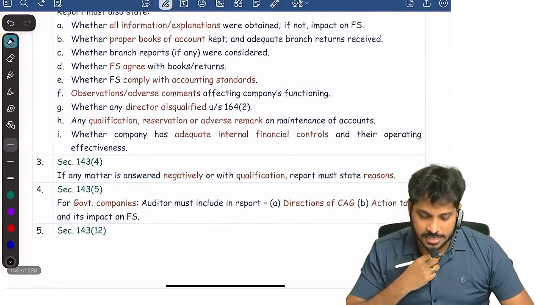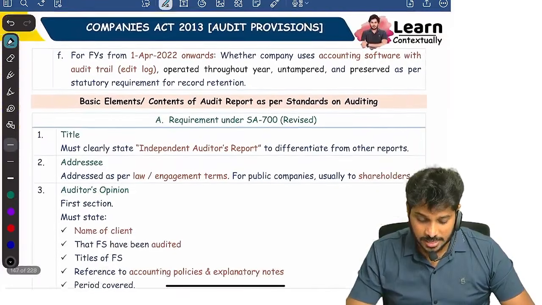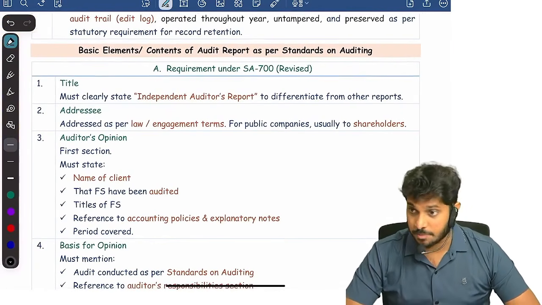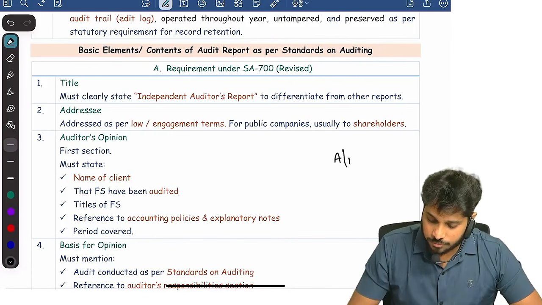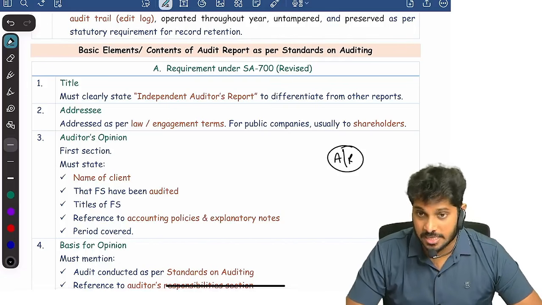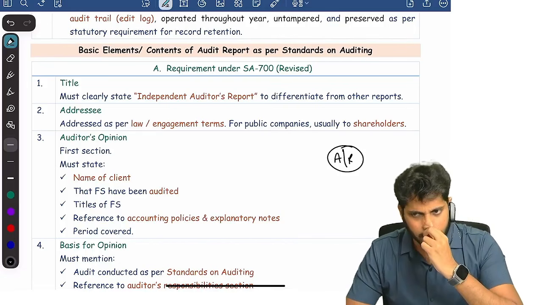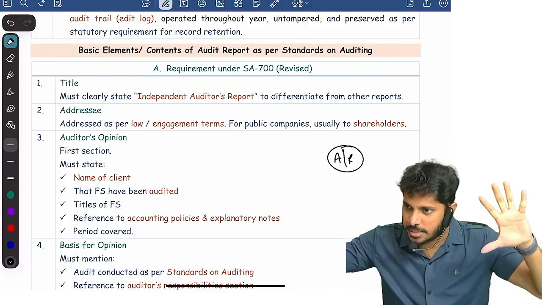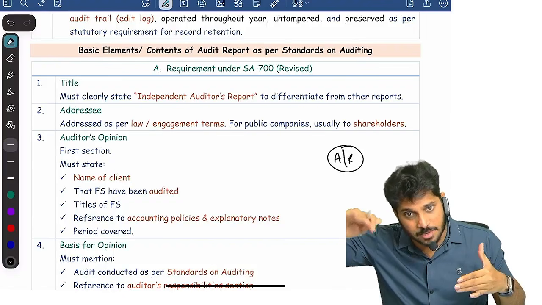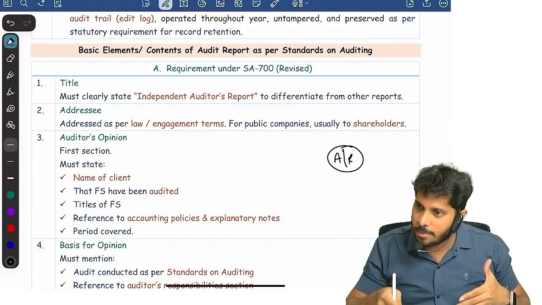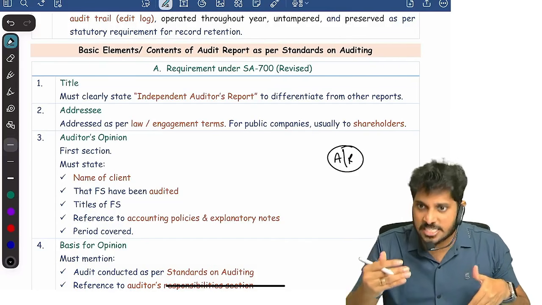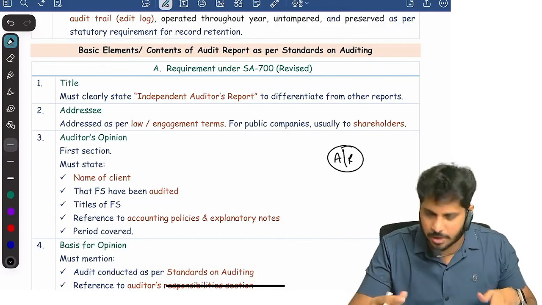What are the contents of the audit report? For this, if you want to understand it better, I advise you to refer to my audit report marathon in CMA, CA Inter. In CA Inter, it will be more in depth. You just watch it normally once and then come back and read this. There it will be an in-depth discussion, but here you come back and read this normally and you will understand. It is tough for me to explain this briefly in the shortest time possible.